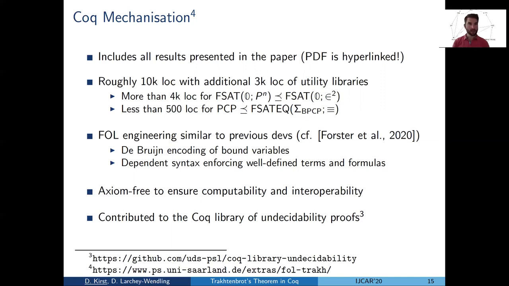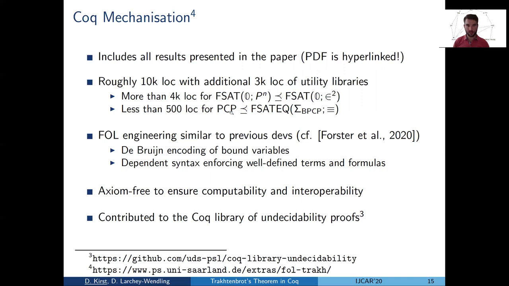Some stats: we roughly have 10,000 lines of code. Interestingly, we now see where the hard parts of the development lie. Almost half of these 10,000 lines are for the last reduction, compressing a relation to binary membership, whereas the main idea of Trakhtenbrot's proof is just 500 lines.